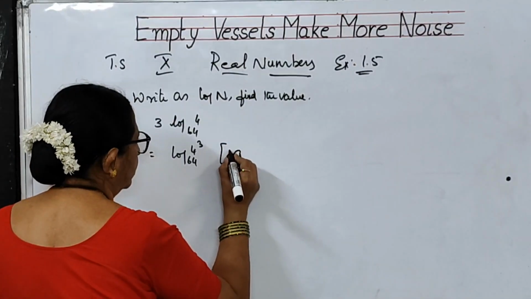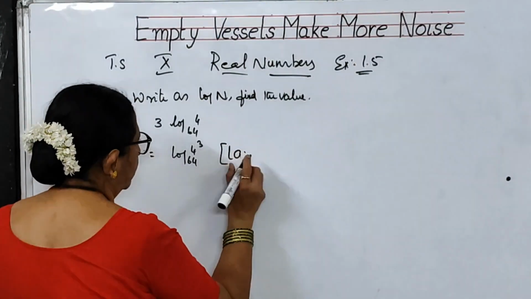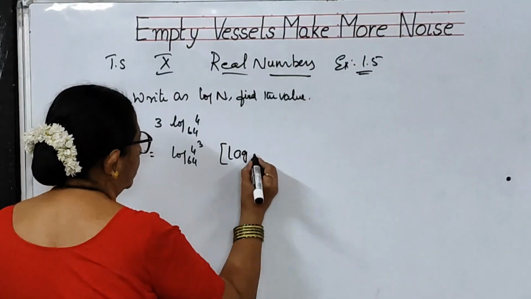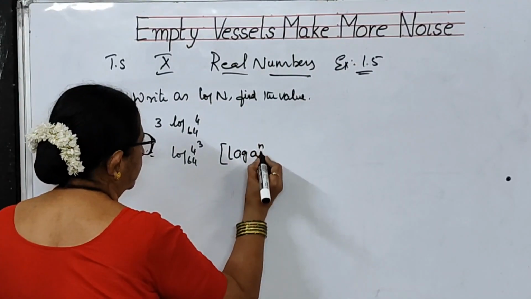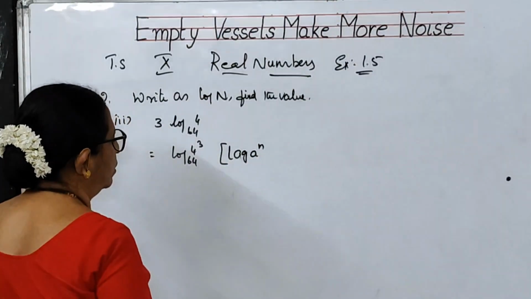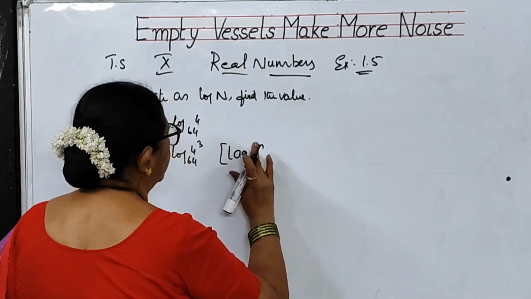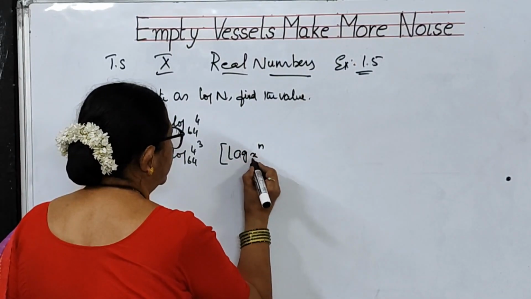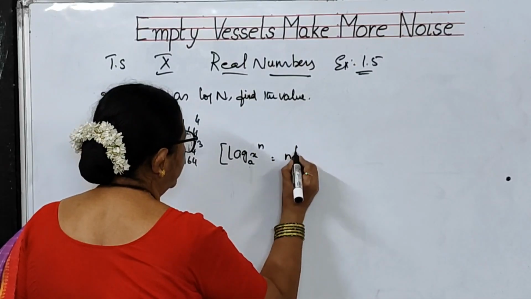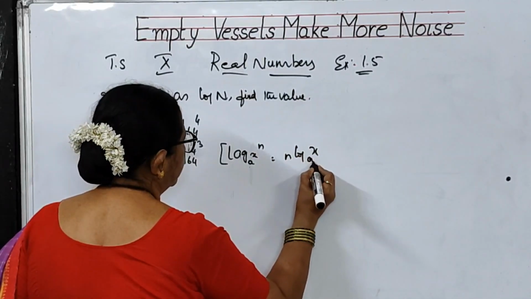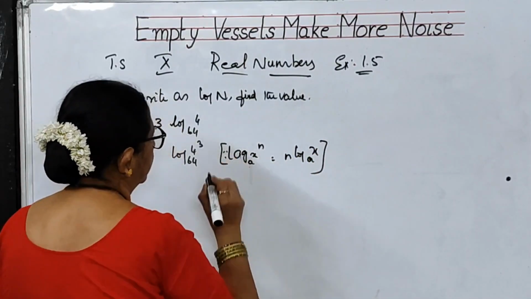Log a to the power of n to the base any number, I will write log x to the power of n to the base a is equal to n log x to the base a. This is the property.